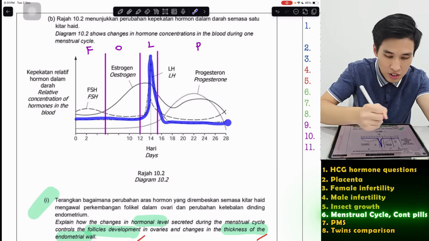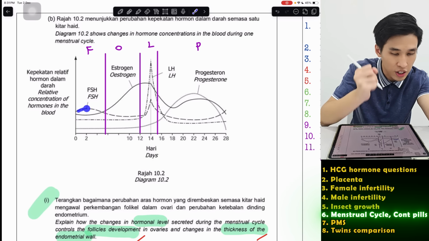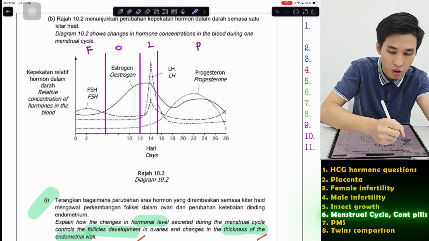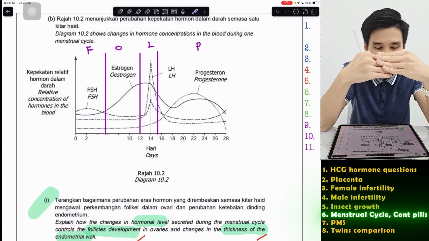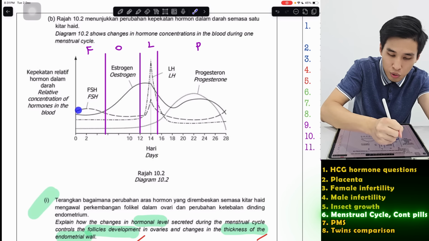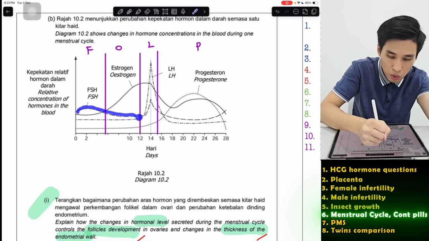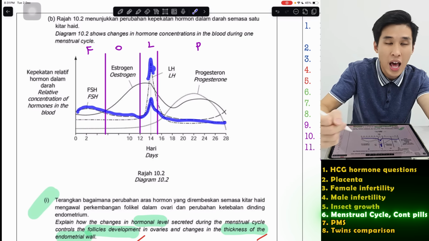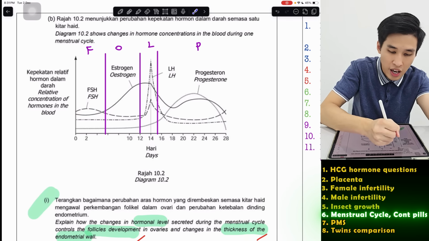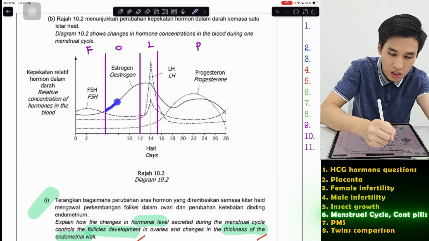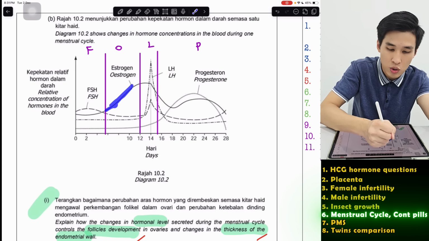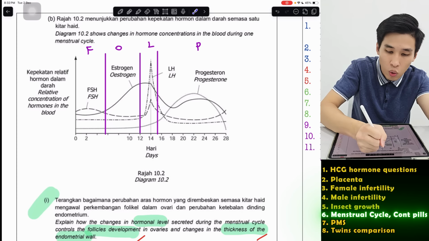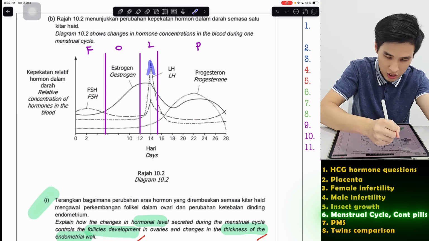Okay. And then FSH, sometimes you're a bit confused how to find FSH. Because sometimes the hormones are very close together, you cannot see. So FSH, other than during the first day, will come up during day 14 also, a bit. So FSH will always be below LH. And see carefully, estrogen will come up during here, LH will not. Because a lot of my students will confuse this as LH. LH, like I say, only comes up during day 14, not here.